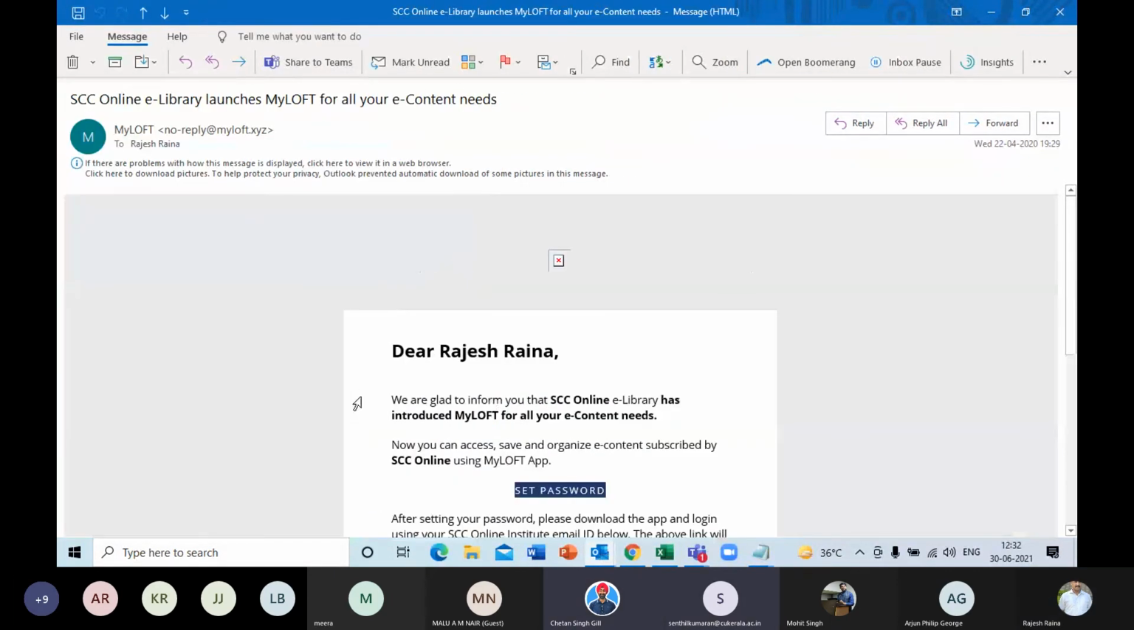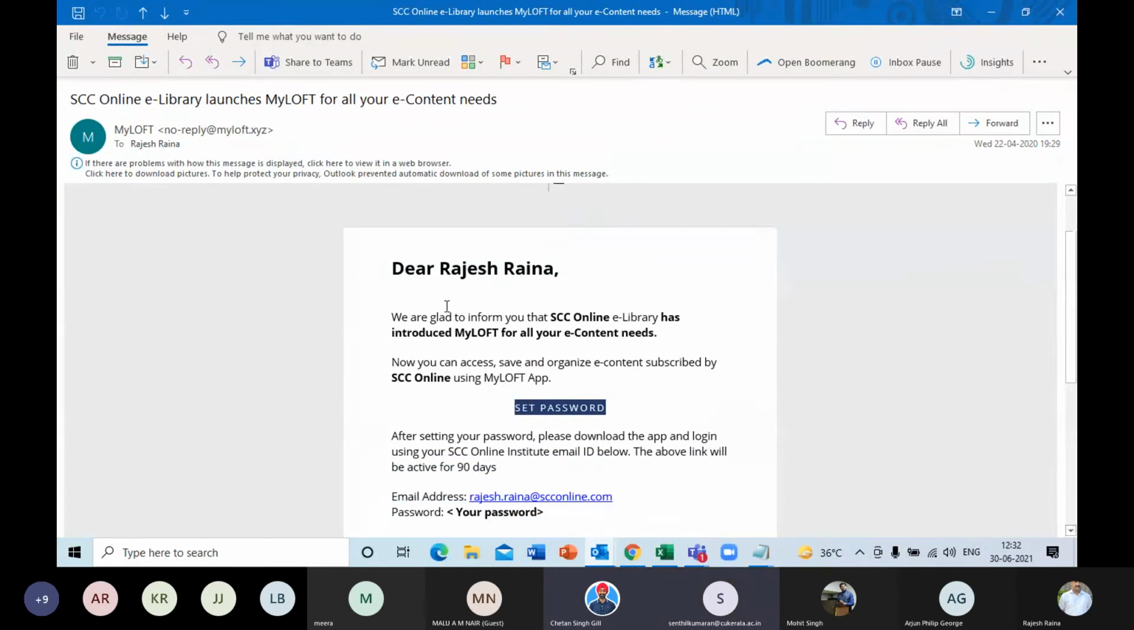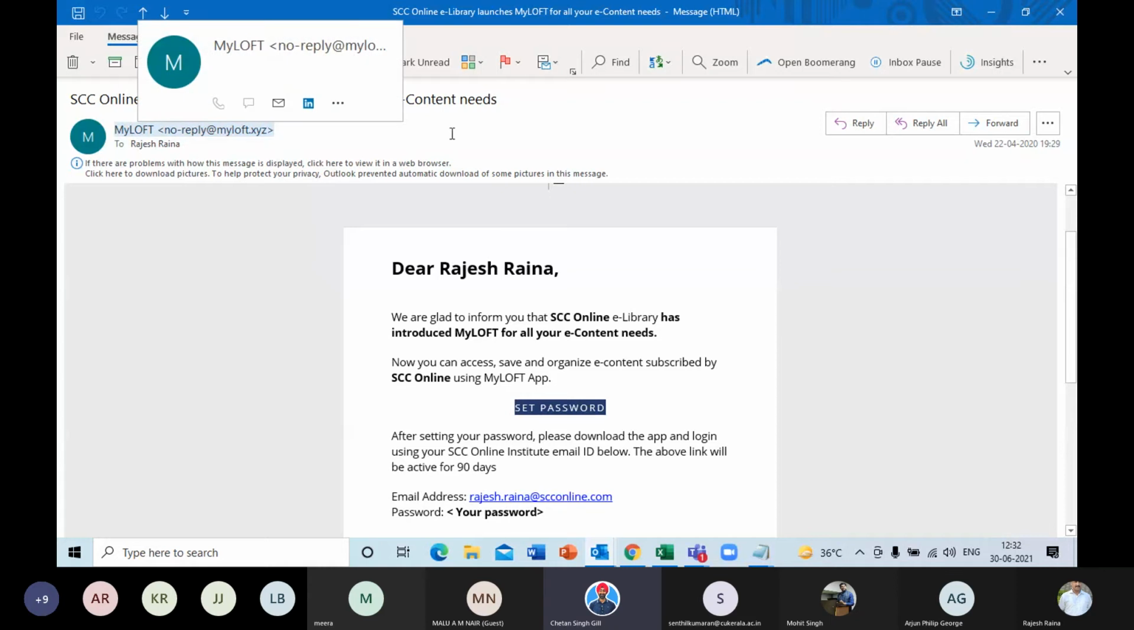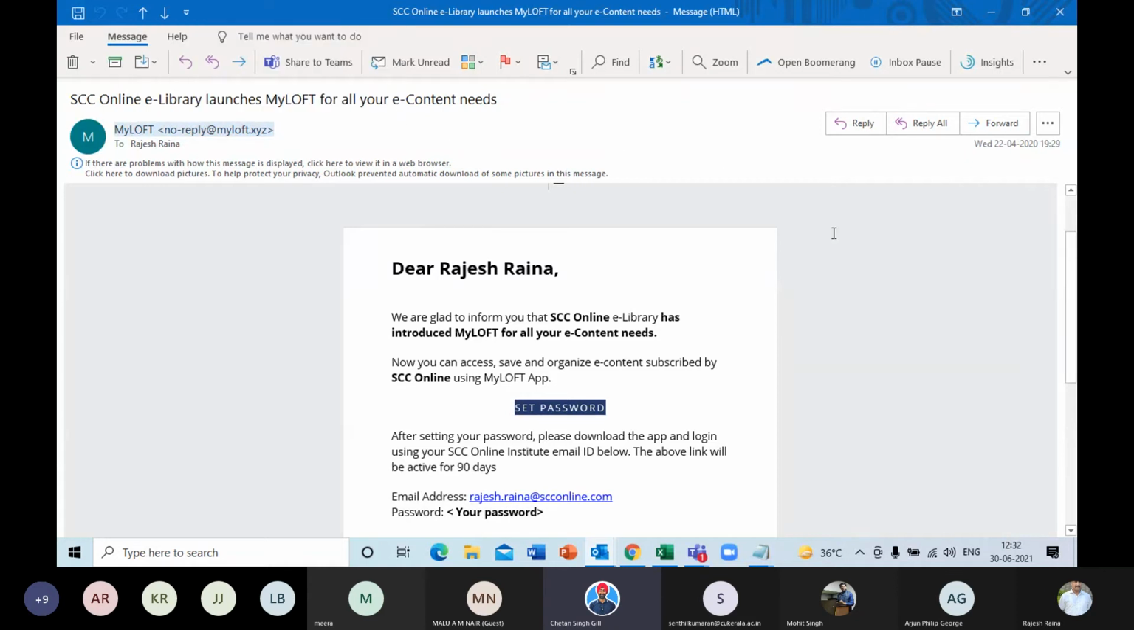All the members will be receiving an email, not from SCC Online, but from this center, that is noreply@mylaw.xyz. This is the email you will be getting from the sender. It is highly possible that if you have not received an email till now, please check your spam or junk folder. It might be over there. Otherwise, I will anyway send the email today once again.